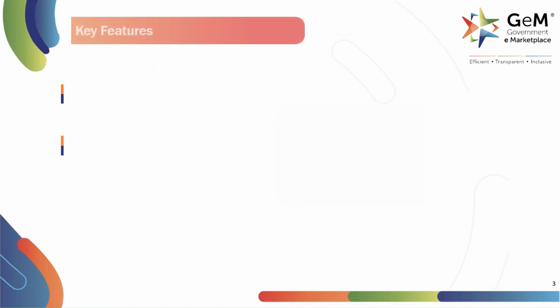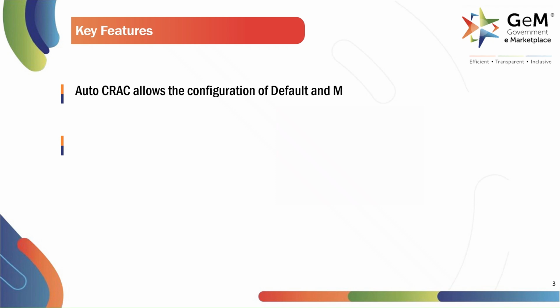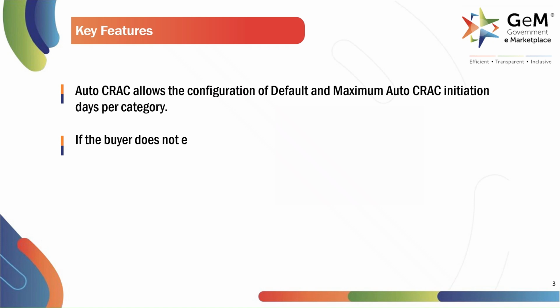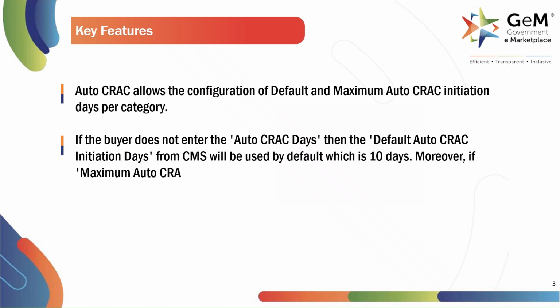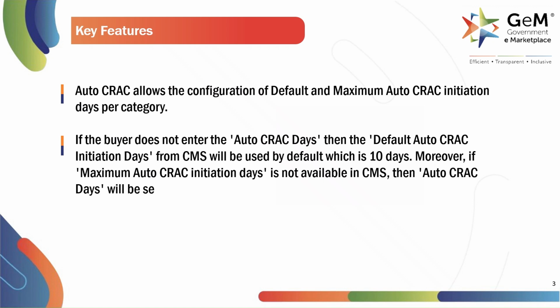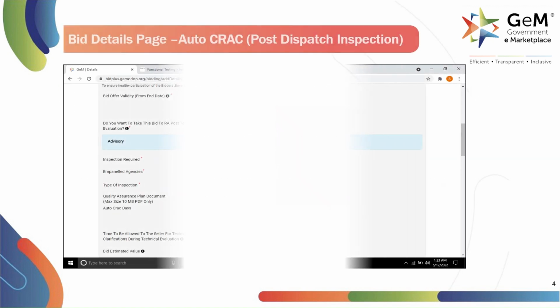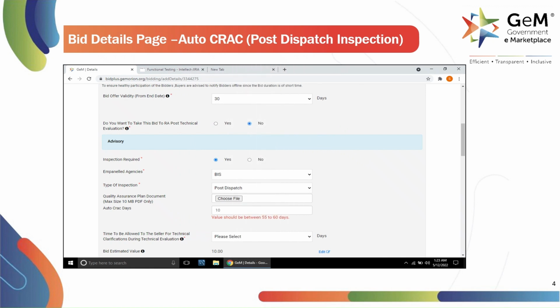Let's summarize some of the key points for this process. Auto CRAC allows the configuration of default and maximum Auto CRAC initiation days per category. If the buyer does not enter the Auto CRAC days, then the default Auto CRAC initiation days from CMS will be used by default, which is 10 days. Moreover, if maximum Auto CRAC initiation days is not available in CMS, then Auto CRAC days will be set to 60 days by default. Let's look at the bid details page for Auto CRAC post-dispatch inspection.